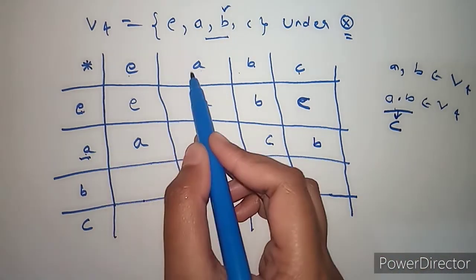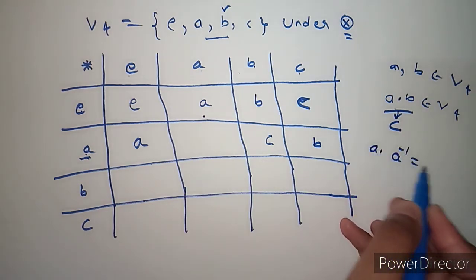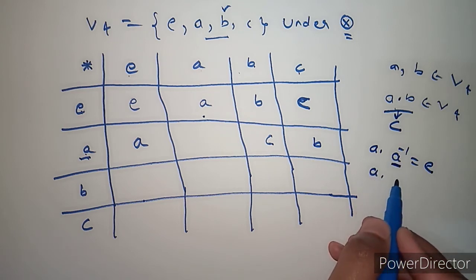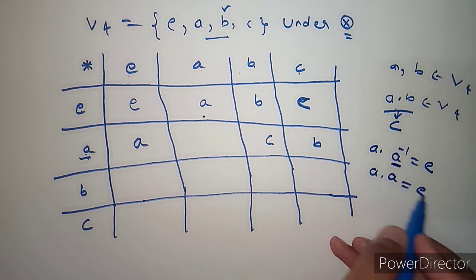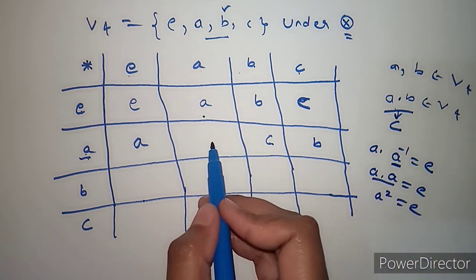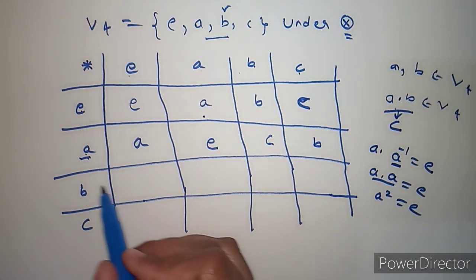Now next, coming to this, A into A, existence of inverse property. A into A inverse is E, right? Now let's take the inverse of A as A only. Then A into A is A square, and A square is E, right? A into A is E.